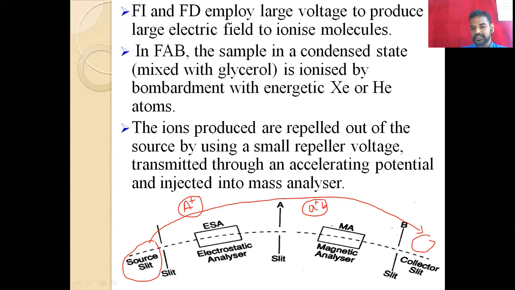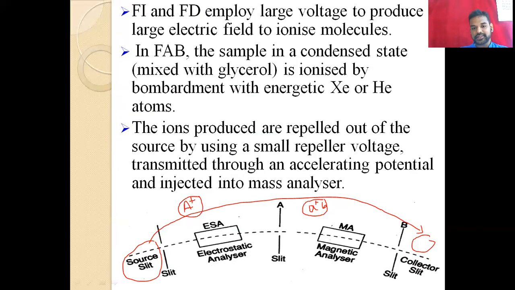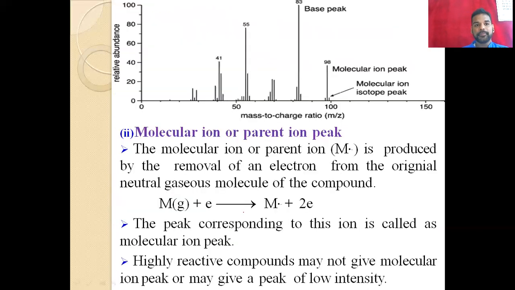The ion produced is A plus, and the collector collects AB, a different compound because of the decomposition. This is what we call metastable. That means it is not completely stable, nor completely unstable, so it is in between. While moving in the circular path, it shows two or more different compounds, the life cycle of decomposing compounds. This is what we call the metastable state.